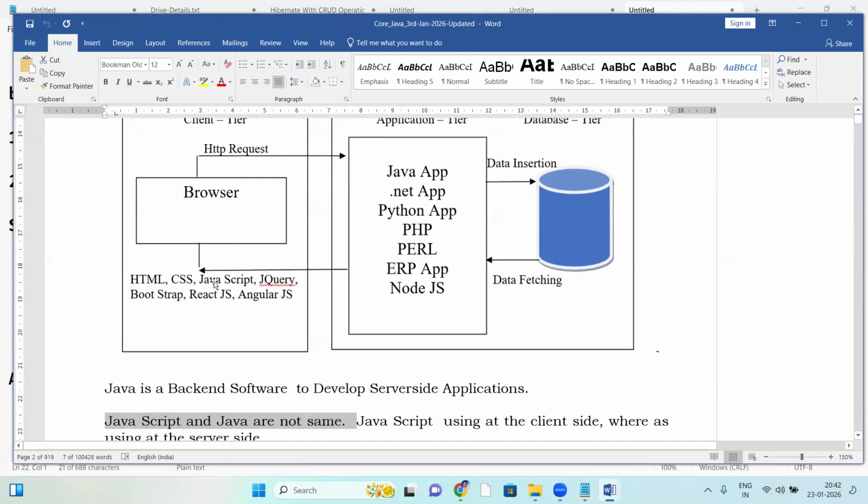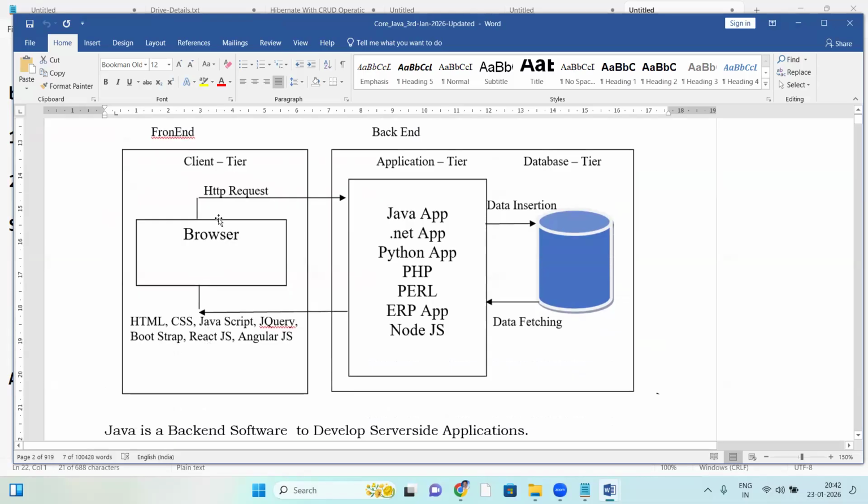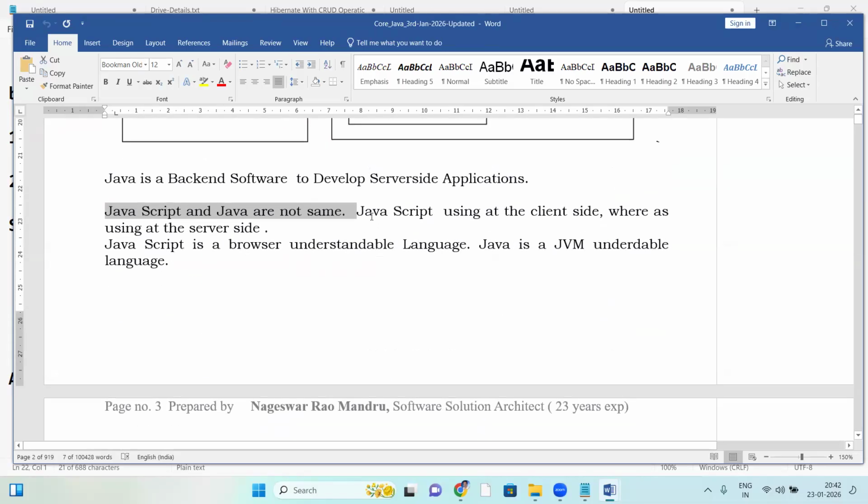Java is used at the back end, at the server side. JavaScript is a browser understandable language. Java is a JVM understandable language. That's the difference here.